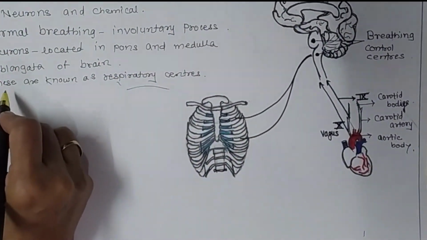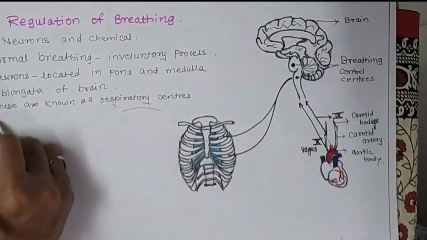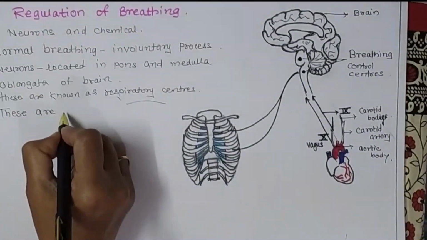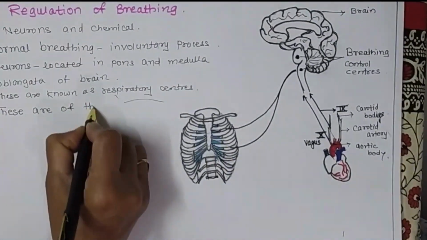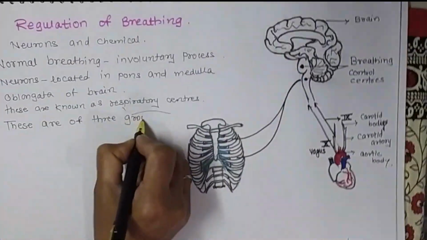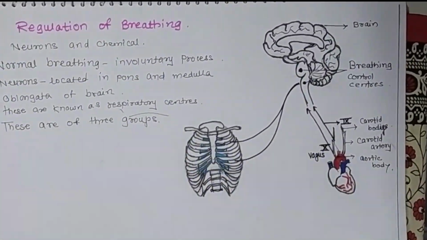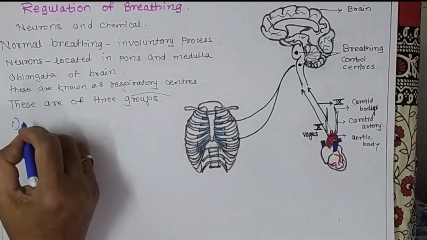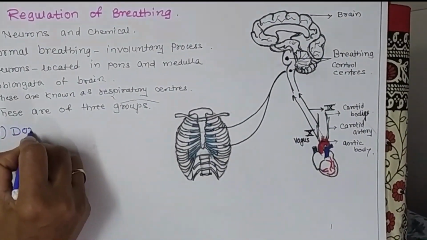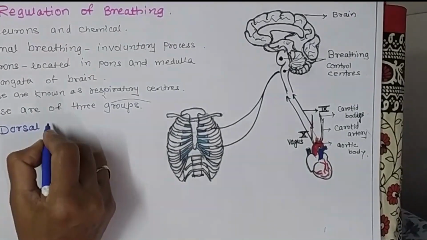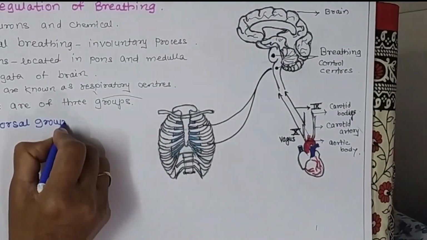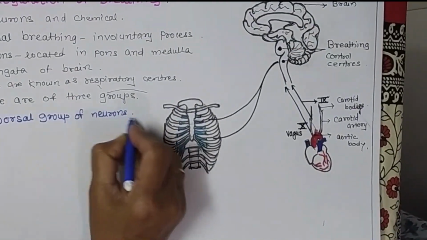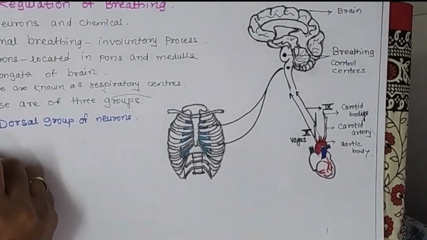So these neurons are divided into, first, the dorsal group of neurons, which are inspiratory centers.